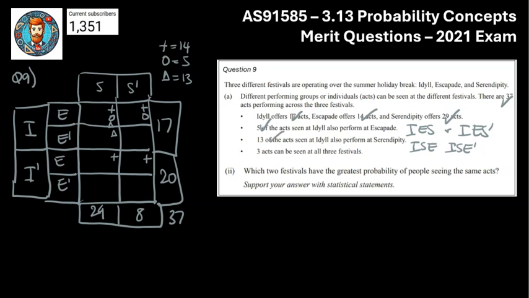And then finally, 3 can be seen at all festivals. So that's that one there. 3, tick. So there's a bit of a trick coming up to this question, but let's quickly run through the rest of it. Now that I know that one there, that gives me a lot of information because you can see all the codes there. So it's going to link in well.